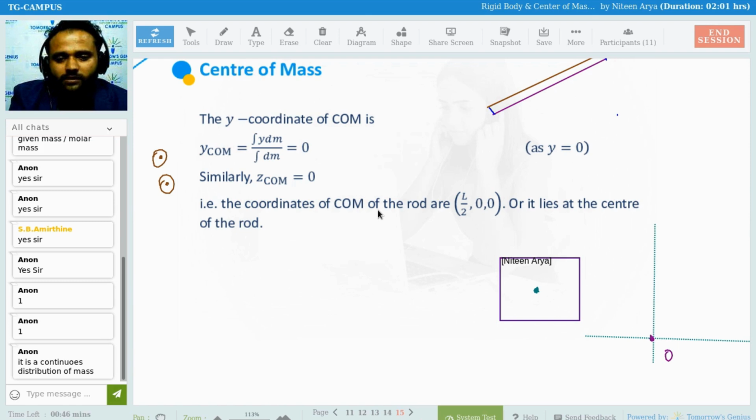But suppose the mass is continuous even for this. So for this point O, it is not exactly the center, but obviously it is going to be this particular point and this particular point.